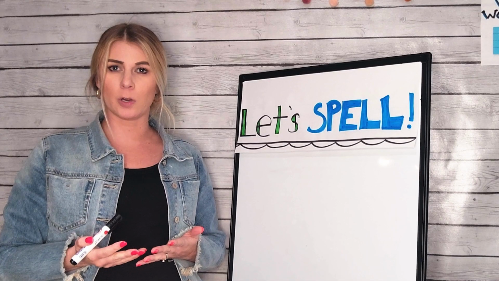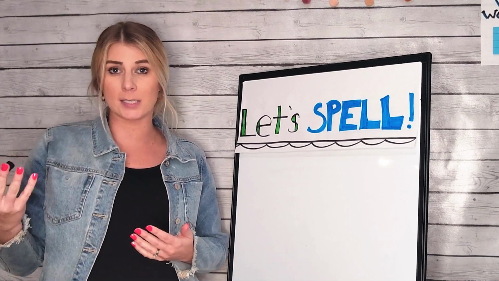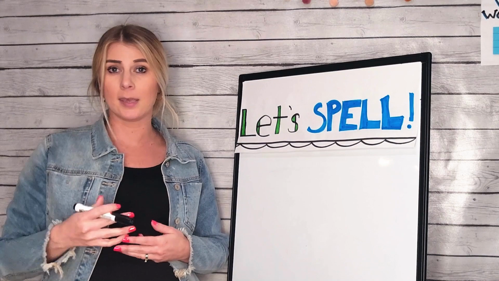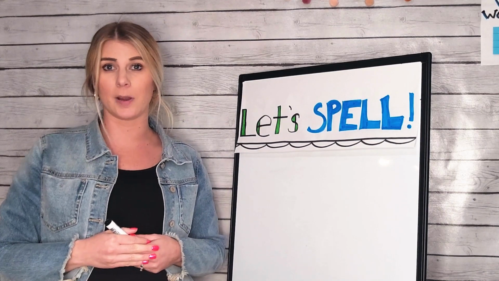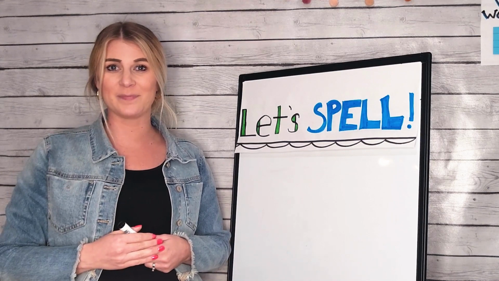When we spell a word, first we visualize or see the word parts in our head, and then we try and think about the sounds that go with each of those word parts. Are you ready to give it a try? Here we go. Our first word is overthink. Can you say that word with me?